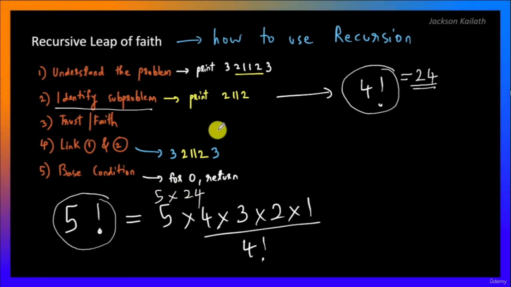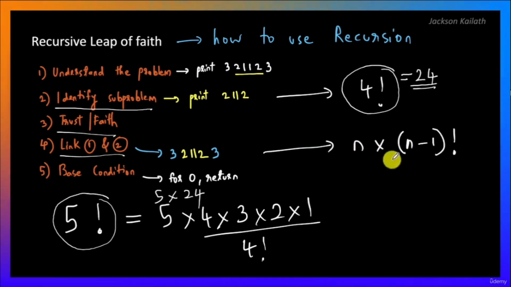Alright, so we trust that if we set this up correctly such that it works for 5 factorial, then it's going to work for 4 factorial, etc. Right? So that's our step number 3. And we're going to link 1 and 2, which is 5 factorial is equal to 5 into 4 factorial. Or in general terms, n factorial is going to be n into n minus 1 factorial. Notice this n minus 1 factorial is going to be a recursive call.